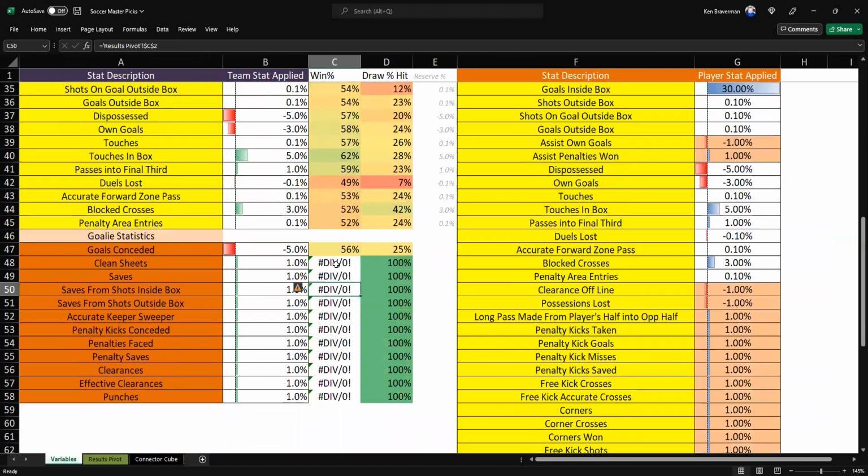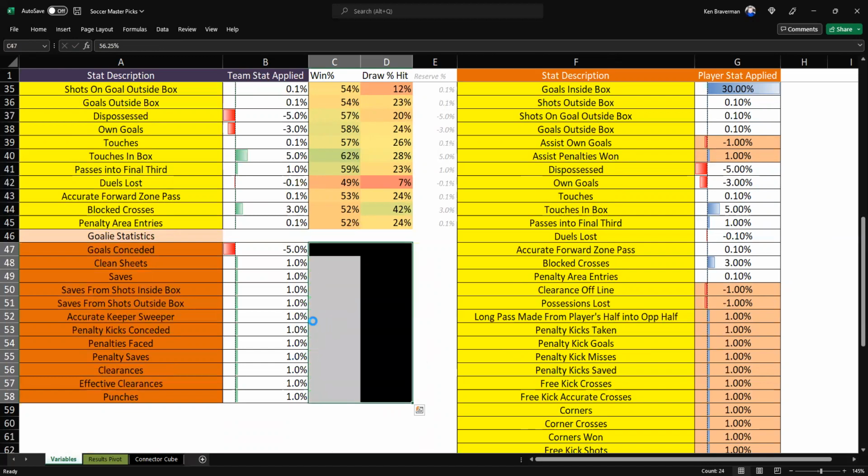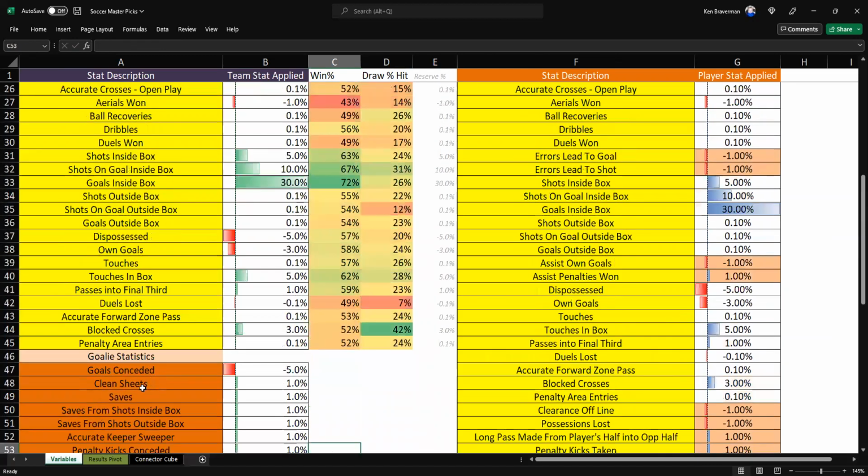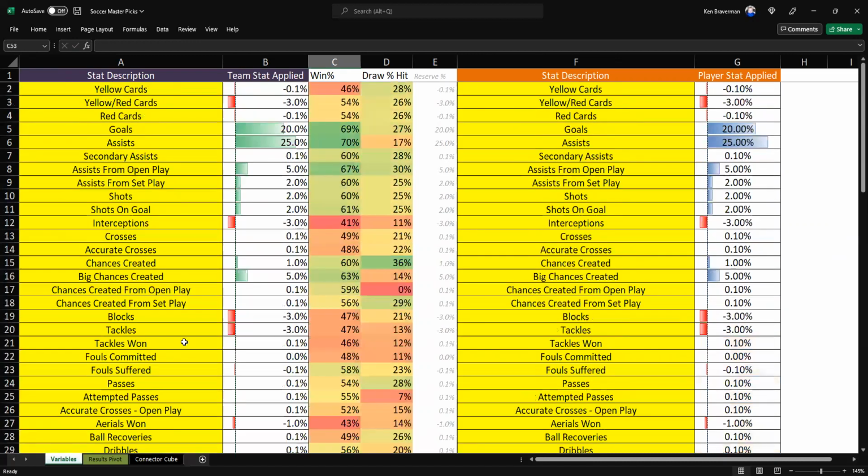What's going on here? Why do we have an error? Oh yeah, because this actually doesn't work for goalies. I removed the goalies completely from the calculation because it just seemed pointless. Everything's a team stat in soccer, it seems like, other than players, obviously, but goalies didn't seem to matter. And I know what to do with them.